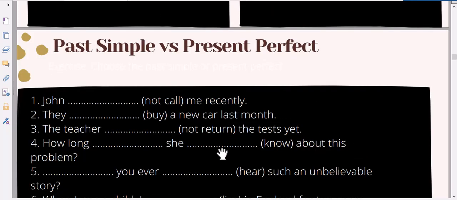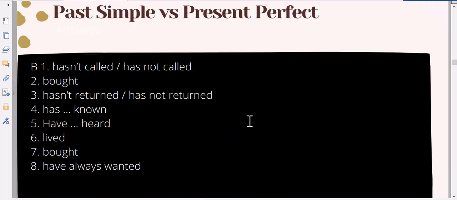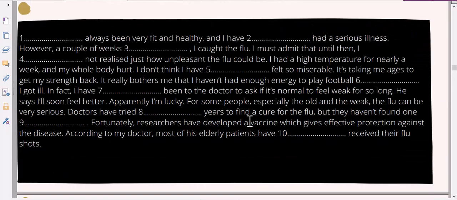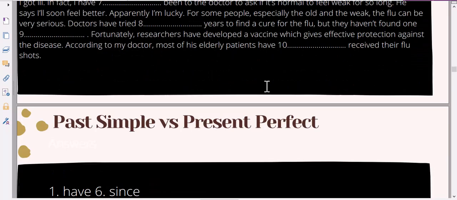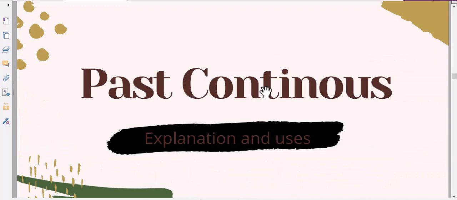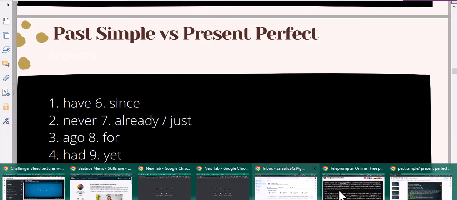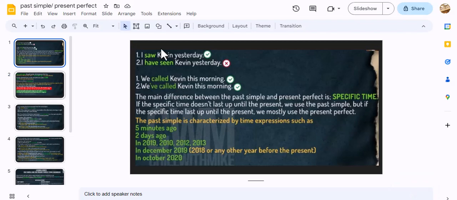So I have here also for you some small examples, you're gonna like it a lot, on when to use which. Okay, and I have other examples for you here. You're gonna like this one more. So let's read more examples about the present perfect and the past simple.